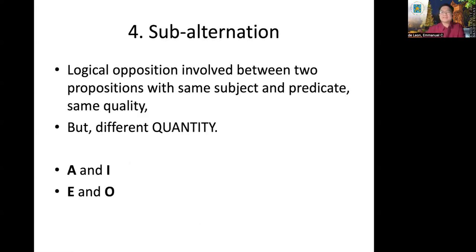The last opposition that we are going to discuss is what we call subalternation. It's a logical opposition involved between two propositions with the same subject and predicate, same quality, but different in quantity. If such is the case, it is between A and I, because they have the same subject and predicate, same quality.